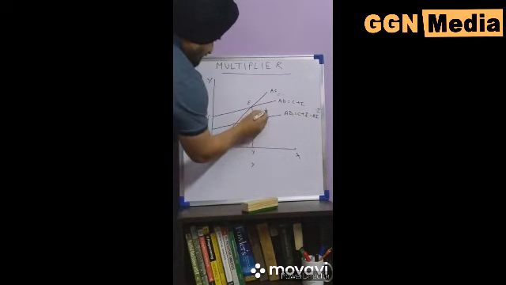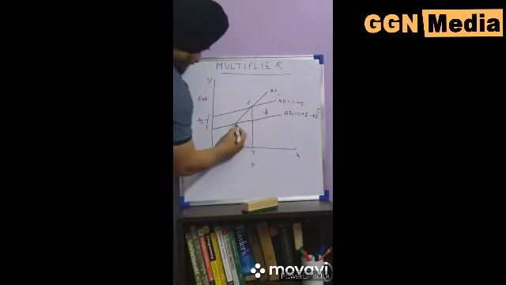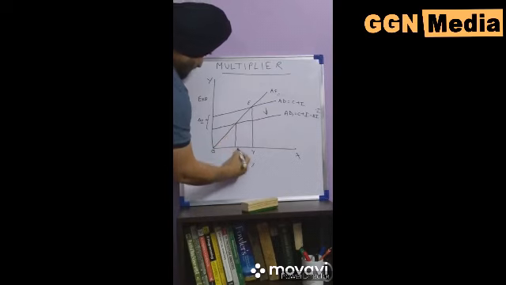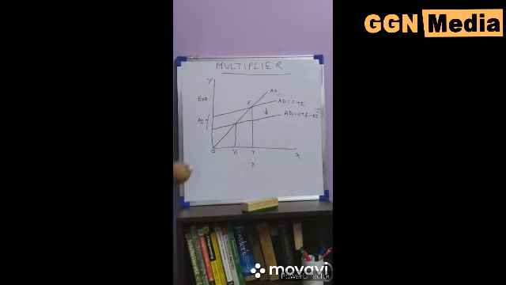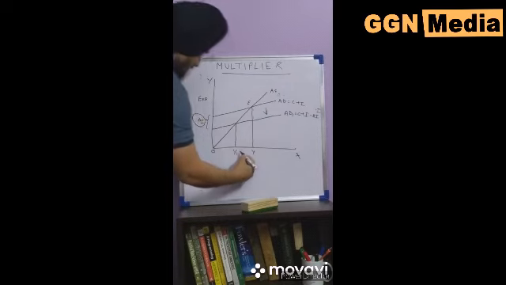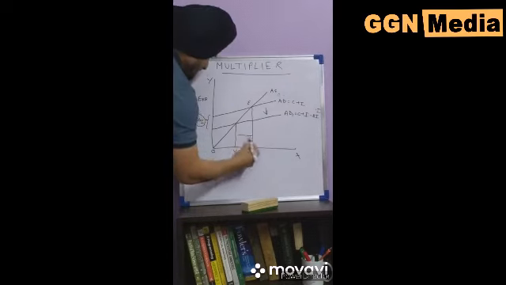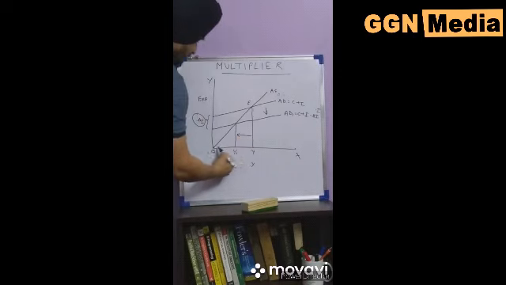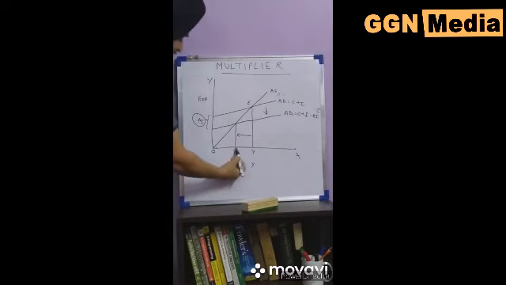So with the decrease in investment, the aggregate demand curve AD1 shifts downward and there is a decrease in income to Y1. So with disinvestment equal to delta I, there is a decrease in income from OY to OY1. This is the backward action of the multiplier.